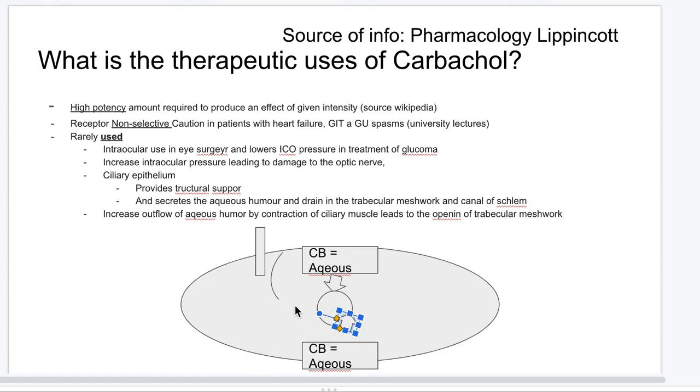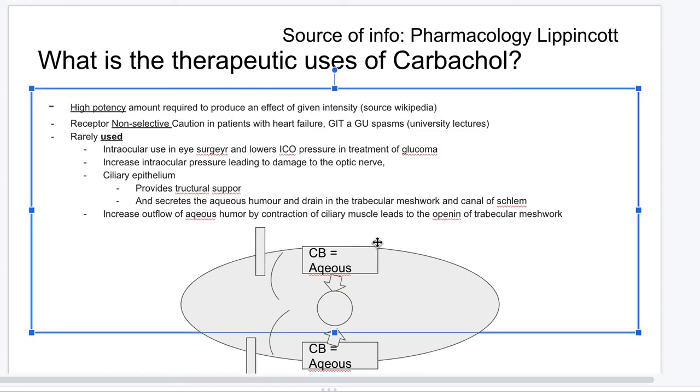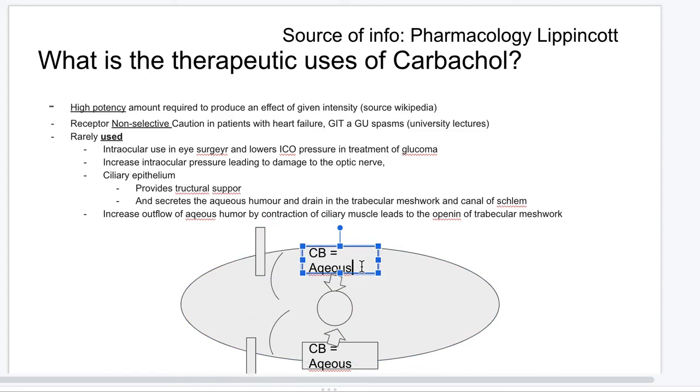This is basic anatomy, nothing really special over here. And you're also going to have iris over here. I just haven't drawn it because it would take me too much time, but I think you guys get it. And obviously this is the eye, this is the optic nerve here, retina, whatever, and this is also the drainage system here. But the point I'm trying to make is that basically in glaucoma, the ciliary body makes aqueous humor solution, which I hopefully have identified properly.